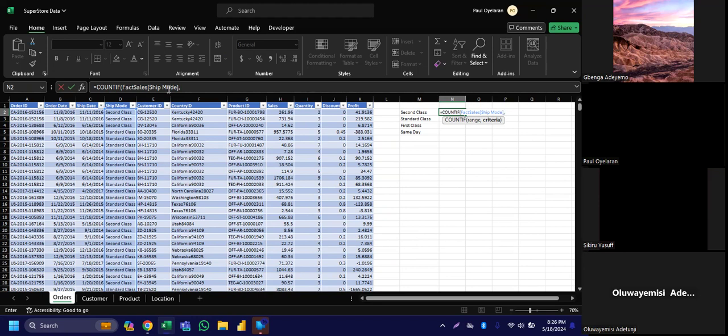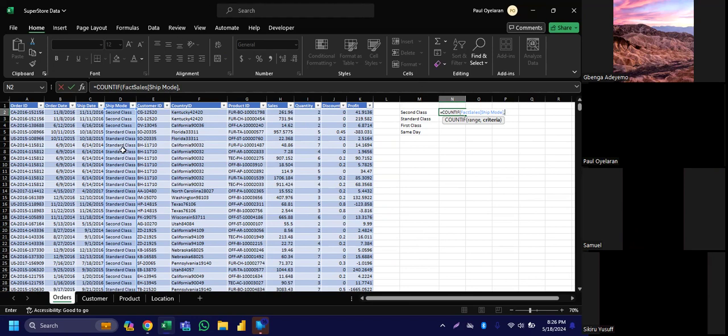I think we are looking for the second class. Exactly. So we are telling it to go to column D and count how many entries in column D are second class. Then you press enter. Now it's telling us we have 1,945 second class. So you can tell the business that the total number of customers that shipped their goods through second class was 1,945 customers, right?